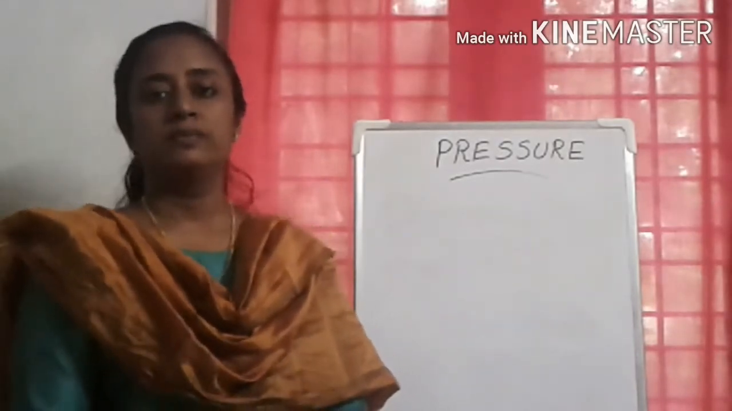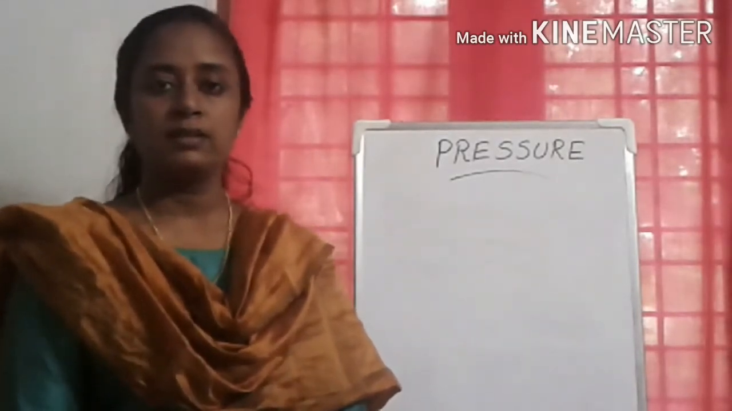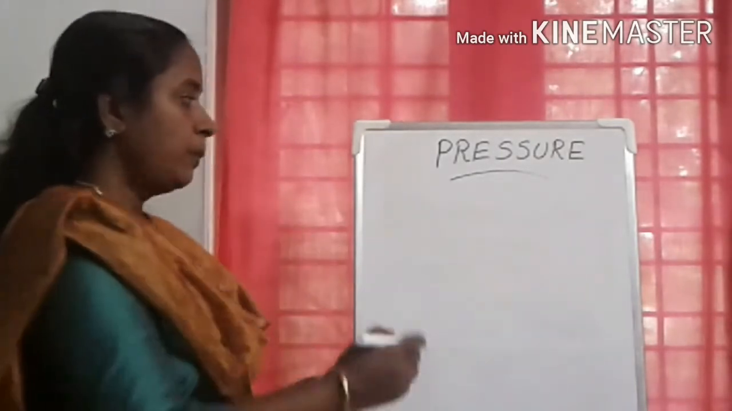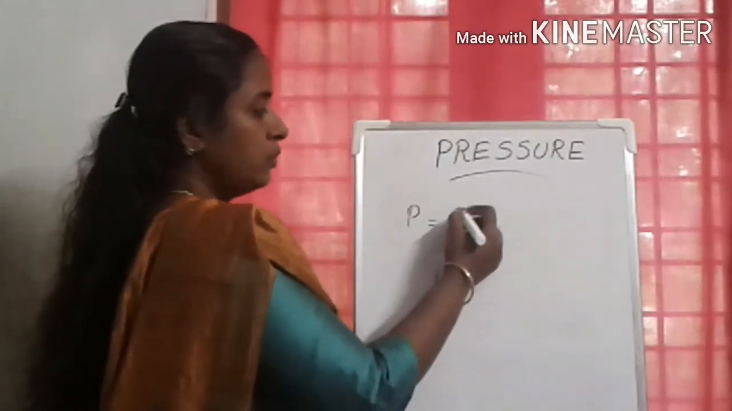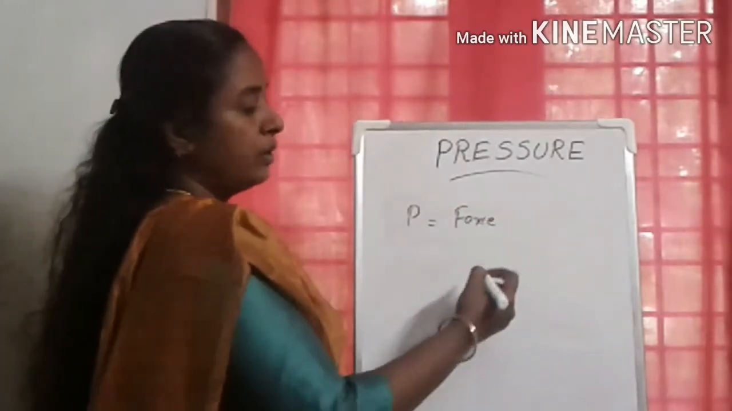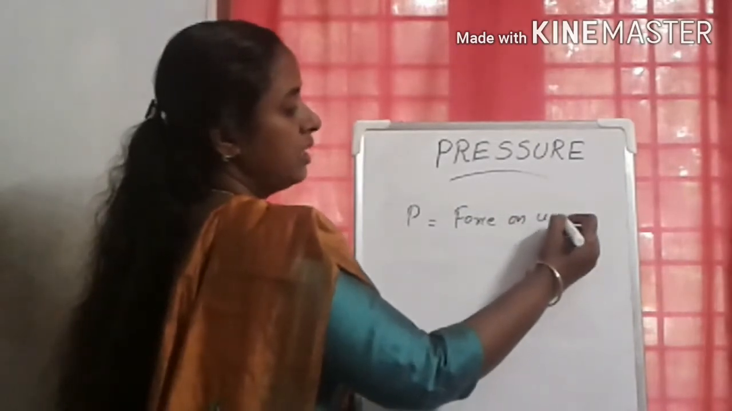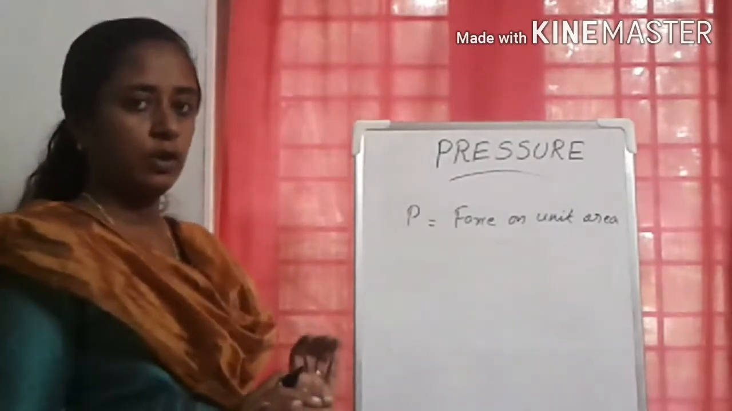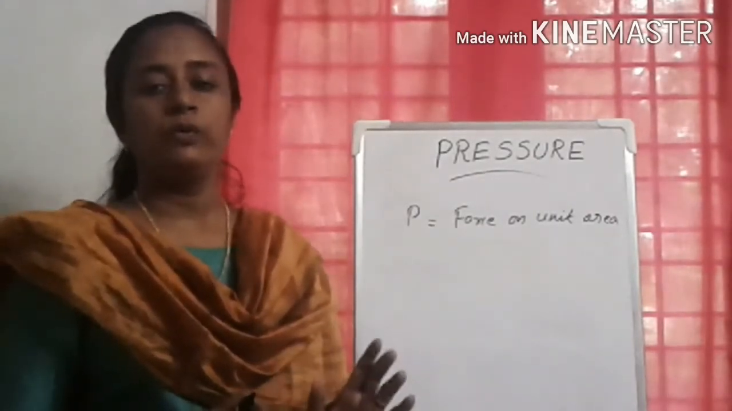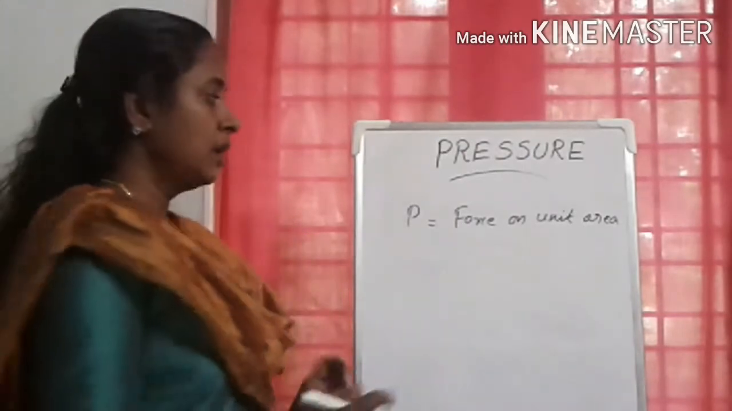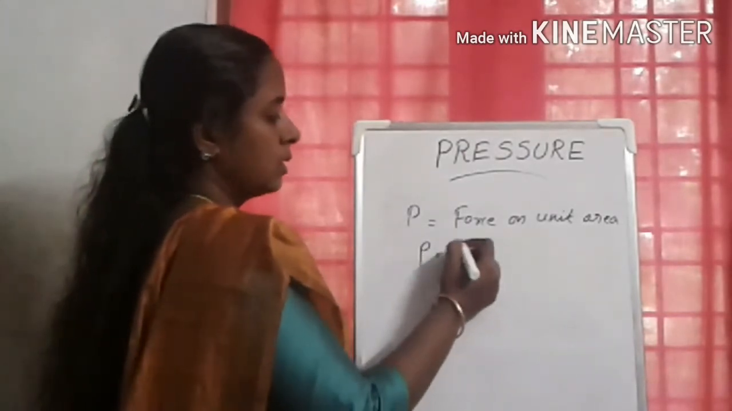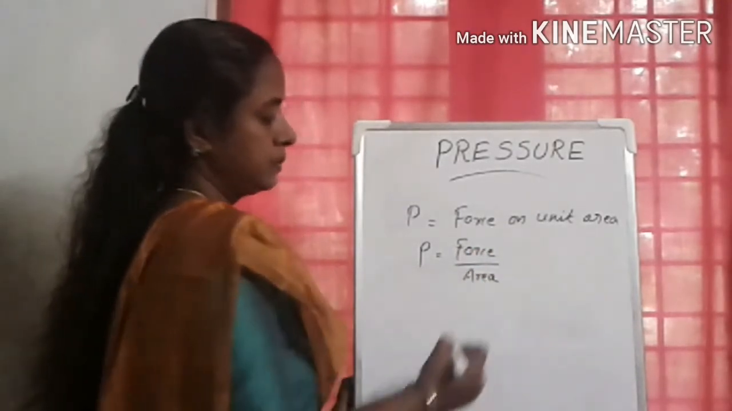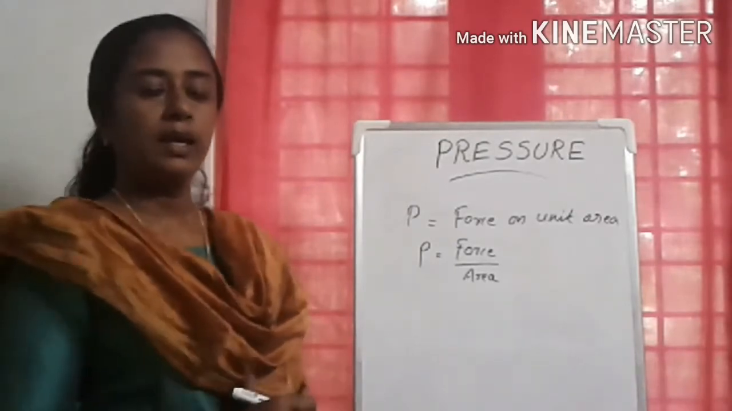What is pressure? The definition of pressure is the force acting on unit area of a surface. So pressure is equal to force acting on unit area of a surface. That's the basic definition of pressure. And the equation of pressure is pressure equal to force by area.